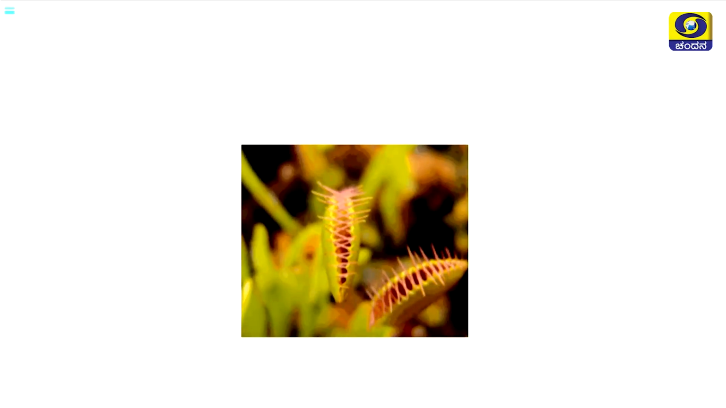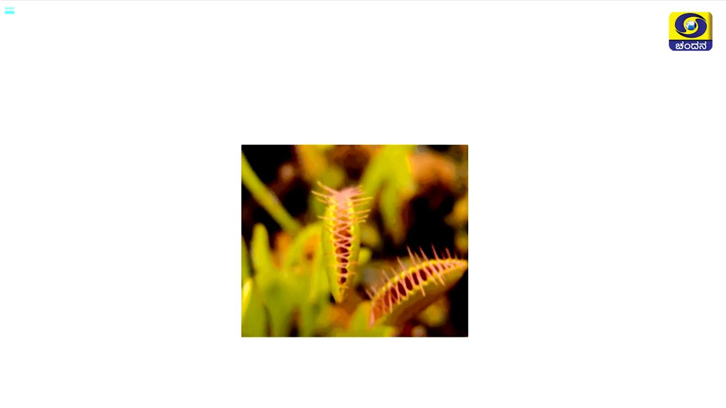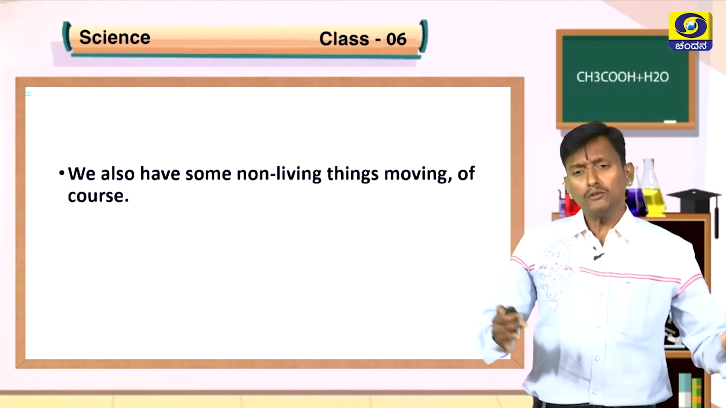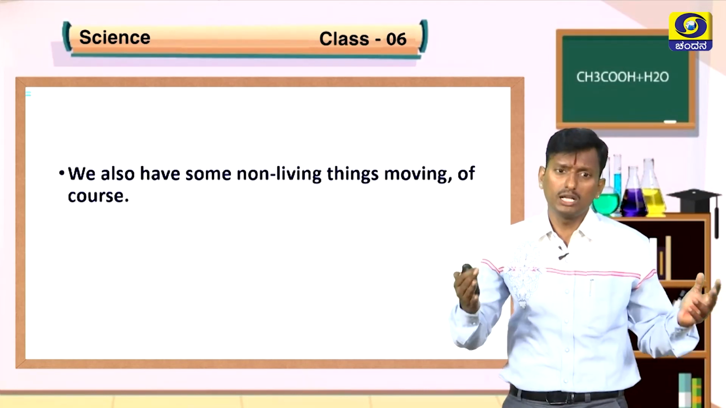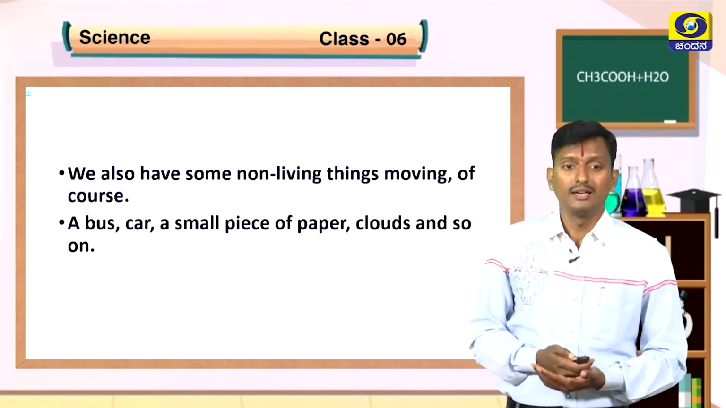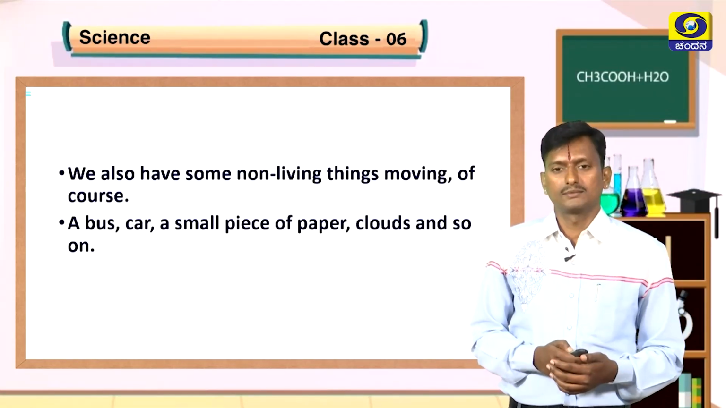That is Drosera, Nepenthes, the pitcher plants. All of them are called insectivorous plants. They are also showing movement. So we know some non-living things are also moving. Of course, cars are moving, cycles are moving, clouds are moving, but we can't say they are living things.